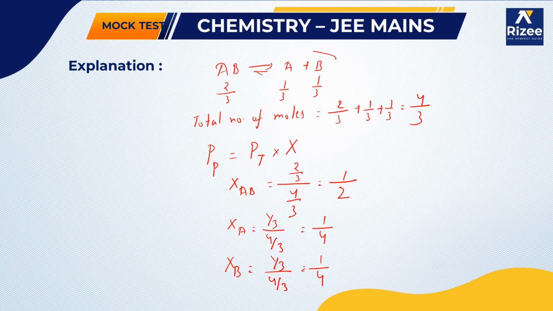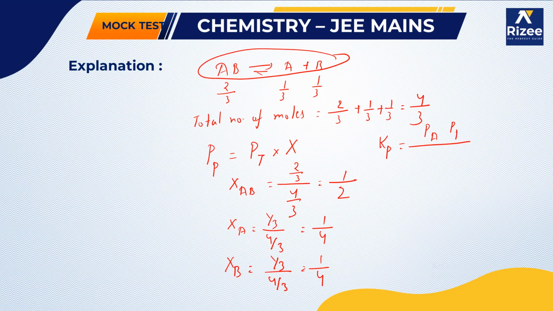So from this, how can we write Kp? Kp of the reaction is the partial pressure of A into the partial pressure of B by the partial pressure of AB.